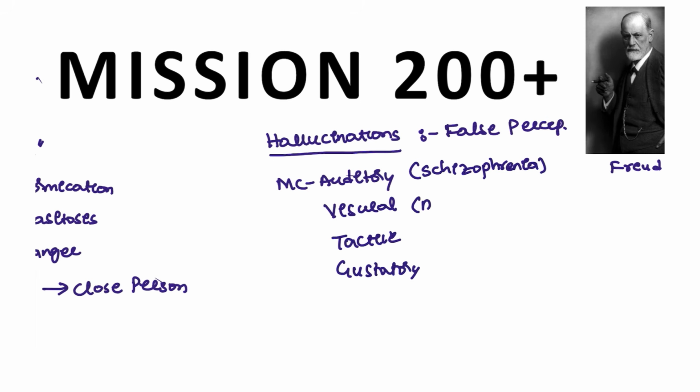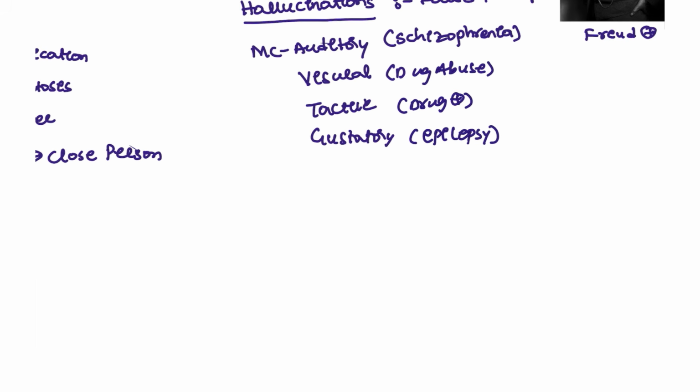Okay, so auditory is generally seen in the patients of schizophrenia. Visual is seen in the patients of drug abuse. The same as tactile, which is also seen with a history of drug abuse. Gustatory is seen in epilepsy patients.